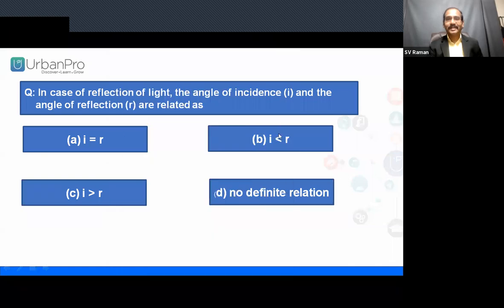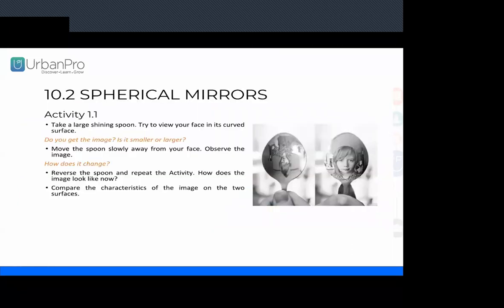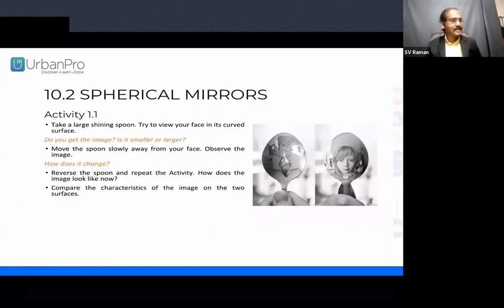Very good. The right answer is angle I is equal to angle R. Now, spherical mirrors. We know the plane mirror, but what is a spherical mirror? There is a doubt. Whenever we are driving a car or going by scooty, there are mirrors. Are they plane mirrors we are fixing? There are different kinds of curves.